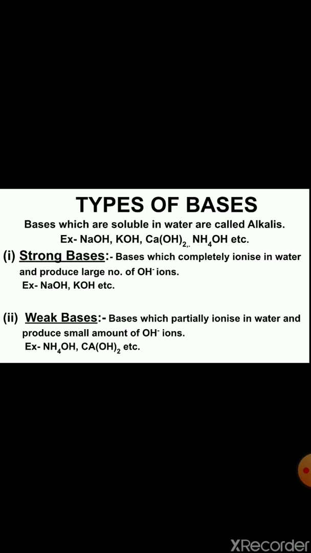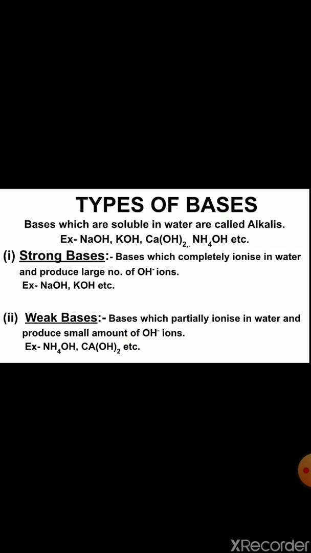The examples of alkalis are NaOH, that is caustic soda or sodium hydroxide. KOH, that is potassium hydroxide. Ca(OH)2, that is calcium hydroxide or slaked lime. NH4OH, that is ammonium hydroxide. So all these are alkalis because they are soluble in water. Now types of bases. Bases are also of two types, strong bases and weak bases.